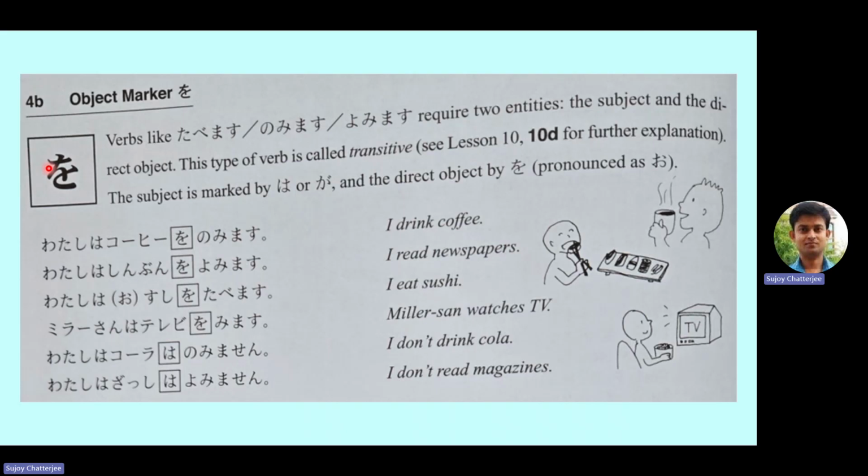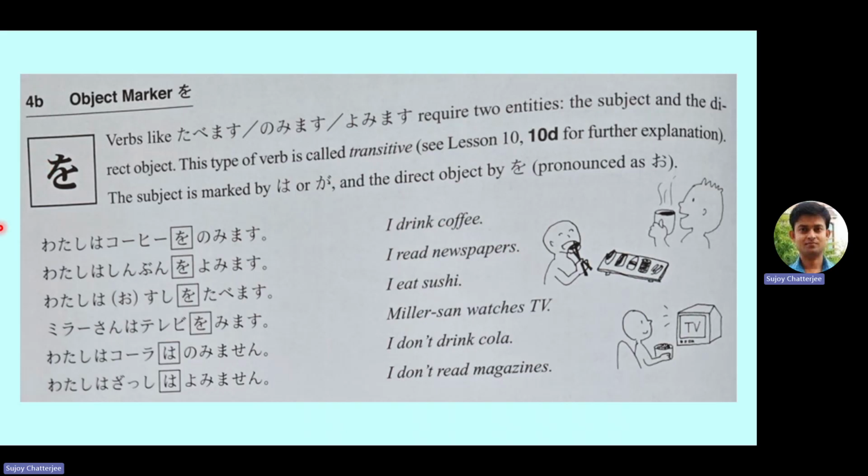But with the object of a sentence, we use an object marker, which is o. Verbs like tabemasu, nomimasu, yomimasu require two entities, the subject and the direct object. This type of verb is called a transitive verb. In lesson 10 we are going to have that discussion, but for now, as I mentioned, the subject is marked by wa or ga and the direct object by o, pronounced as o.